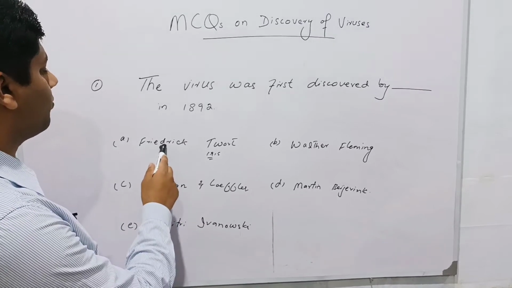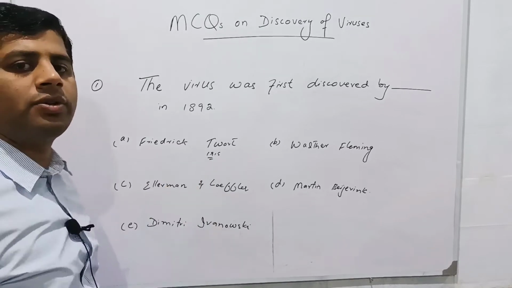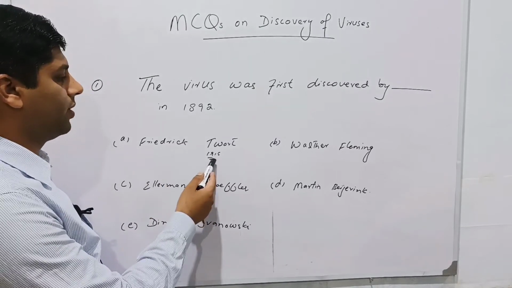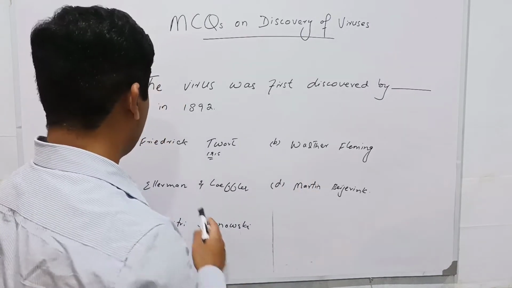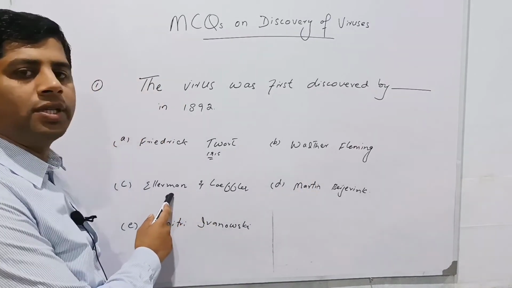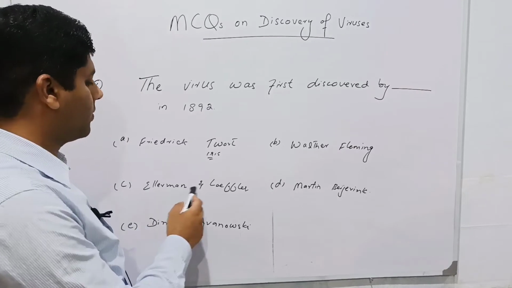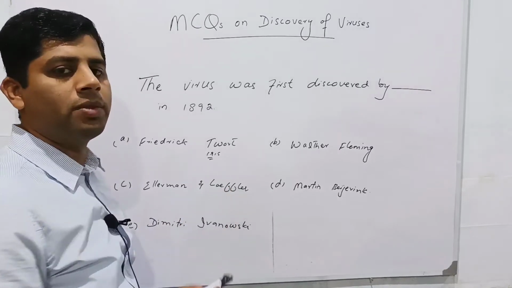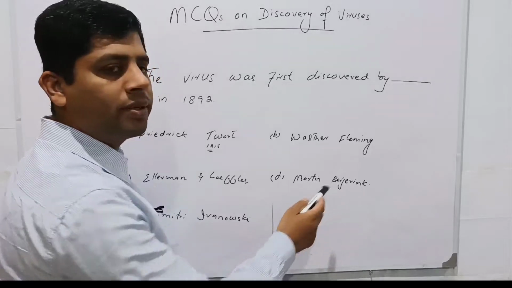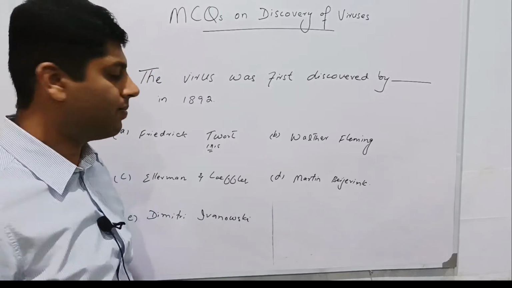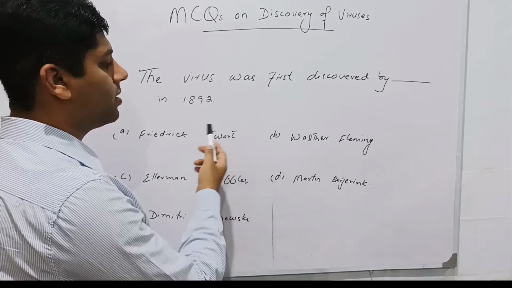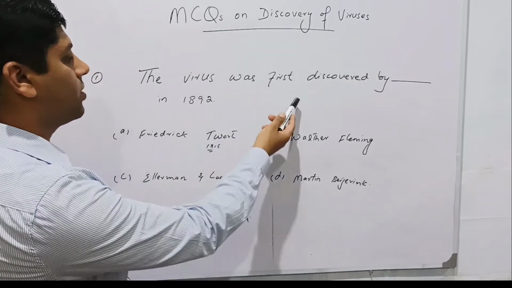The first one was Friedrich Twort. He discovered the bacteriophage in 1915. Walter Fleming, he discovered the chromosomes. Ellerman, he discovered the chicken leukemia virus. Loeffler discovered the foot and mouth disease virus. Martin Beijerink was a scientist who named this infectious agent as virus. So all these options are not appropriate to this question.